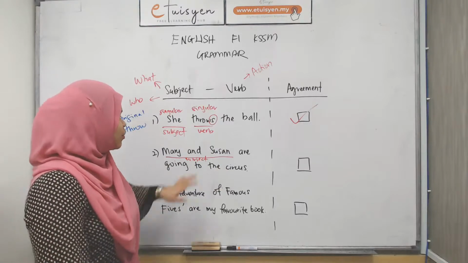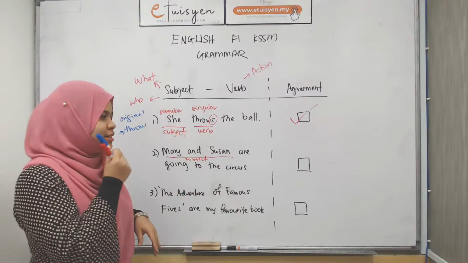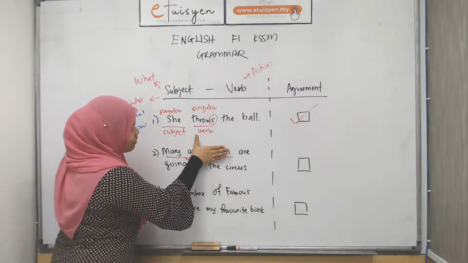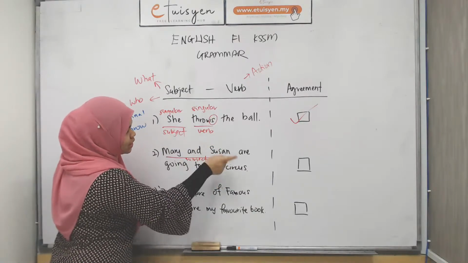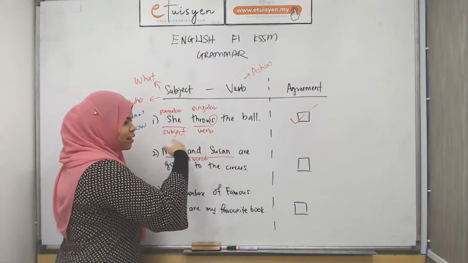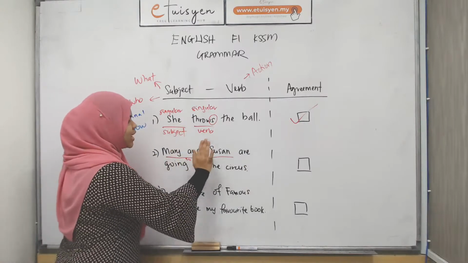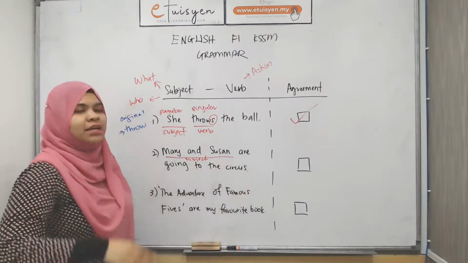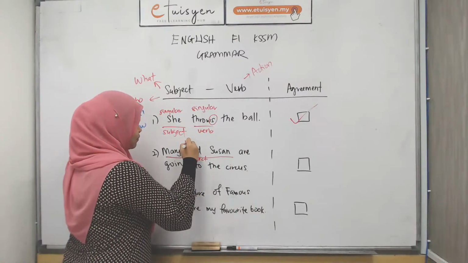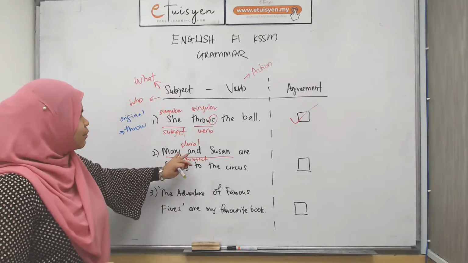And actually if you remove the and, you will create two sentences. Mary is going to the circus, and Susan is going to the circus. Because both are going to the circus, you combine, you join the two sentences to become Mary and Susan are going to the circus. So the subject is plural. Once you see and, it's plural. So Mary and Susan.